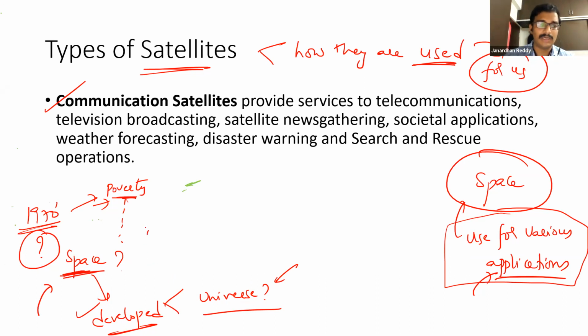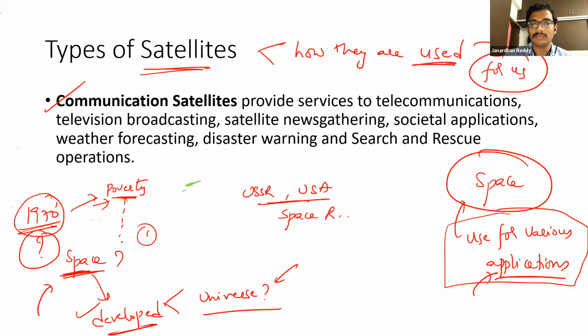First of all, in the first part, we'll understand the first part. Why in the 1970s? Because at that point of time, USSR and USA were fighting a space race. Okay, who will launch the satellite first? Who will go to the moon first? All of it is a race between these two countries. So why do we have to interfere in that?